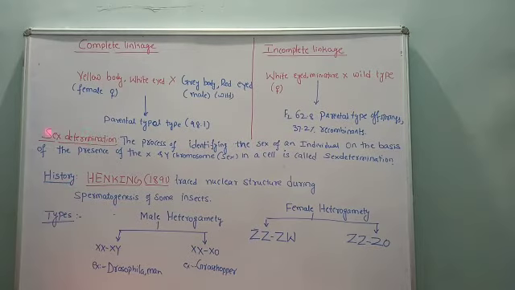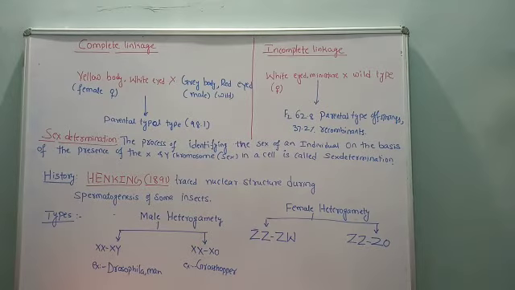Sex is a set of morphological, behavioral and physiological characters which distinguish male from female. That is called sex.